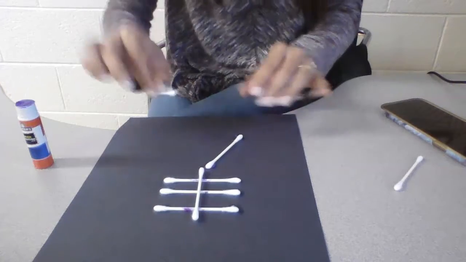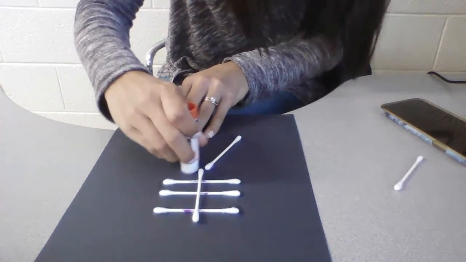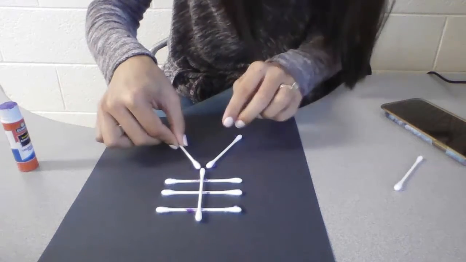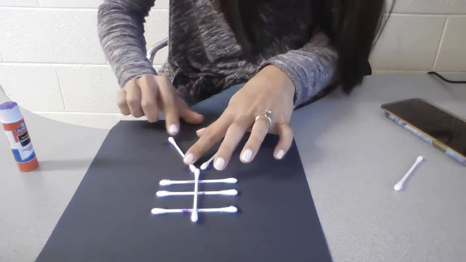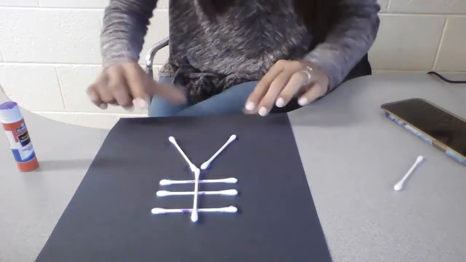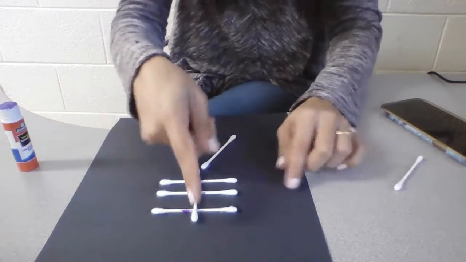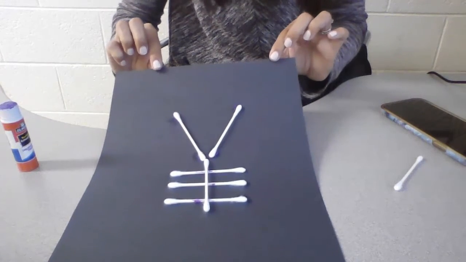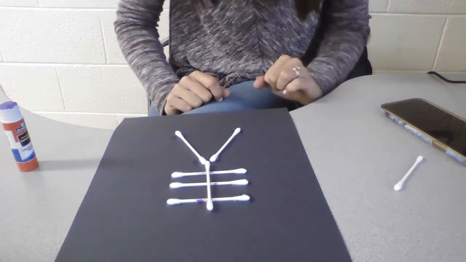And then I do it with this one. Put some glue down here and some glue down here. And then I lay down my leg and I press, press, press, press, press. So now I have 3 lines in the middle, 1 down, and then my 2 legs sticking out. See if you can do that.